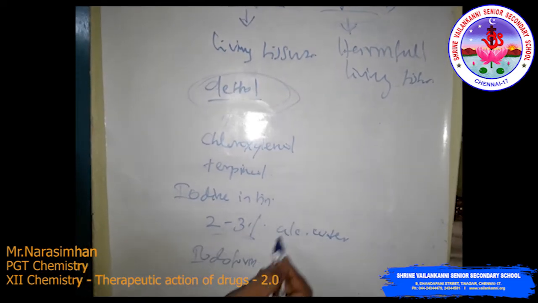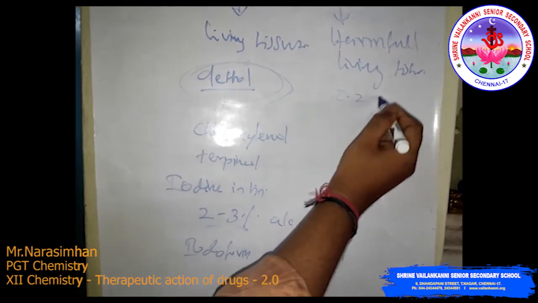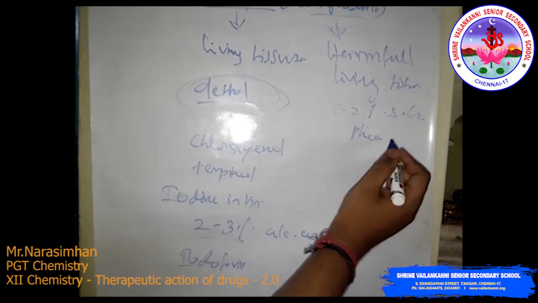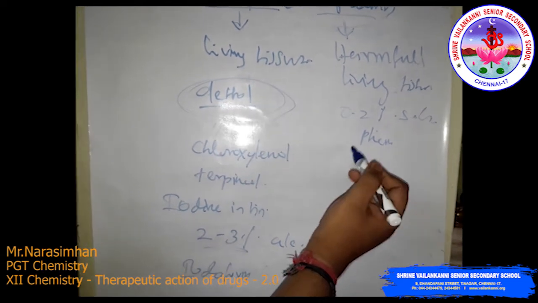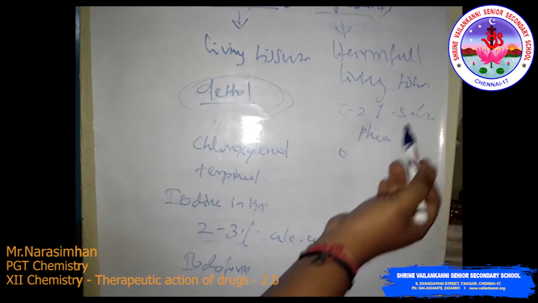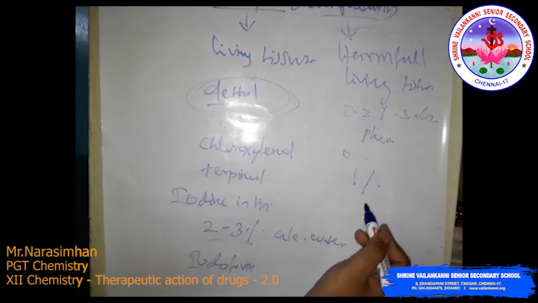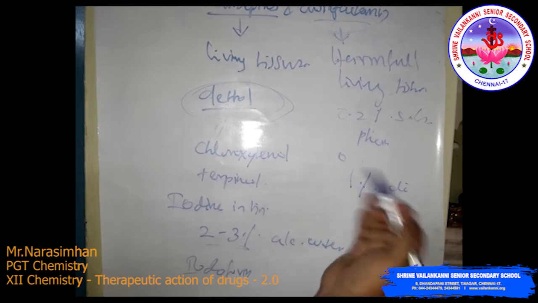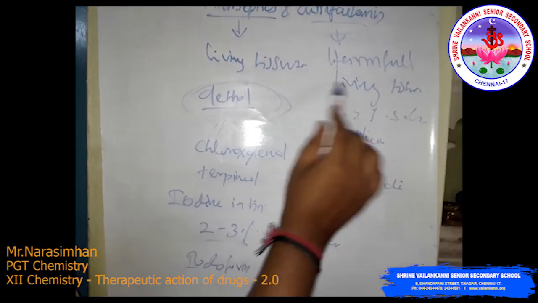Here, a 0.2% solution of phenol is an antiseptic, while a 1% solution is called a disinfectant. So when the concentration increases, it is harmful for the living tissues.